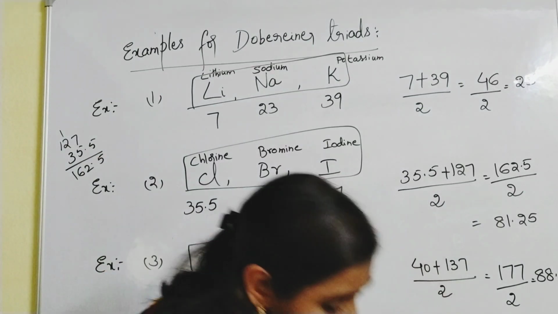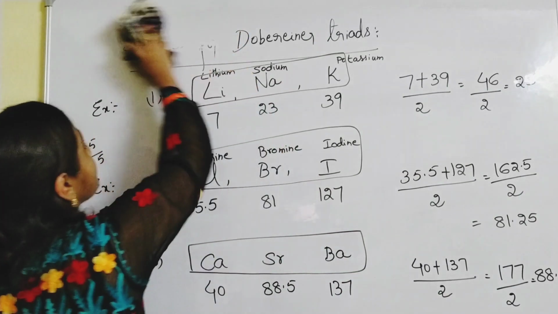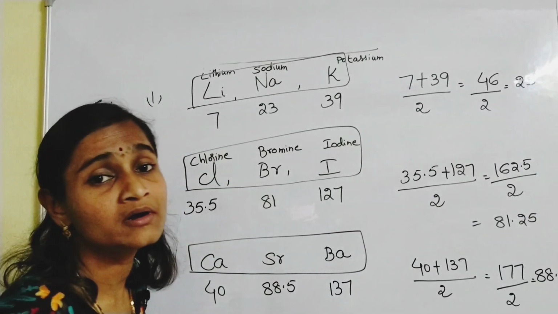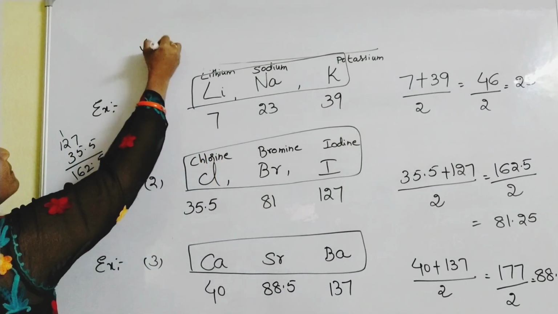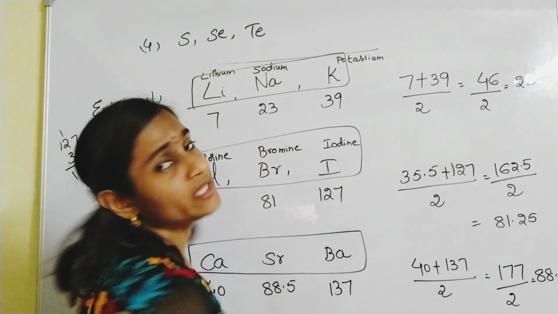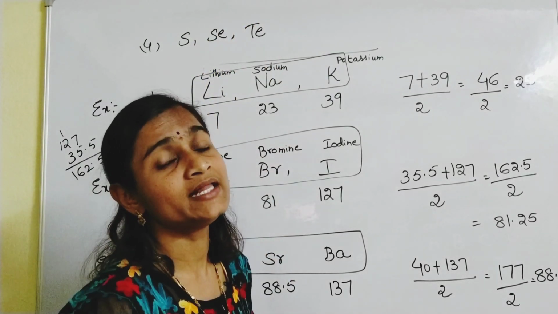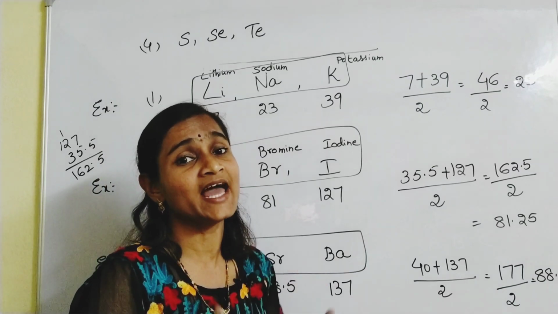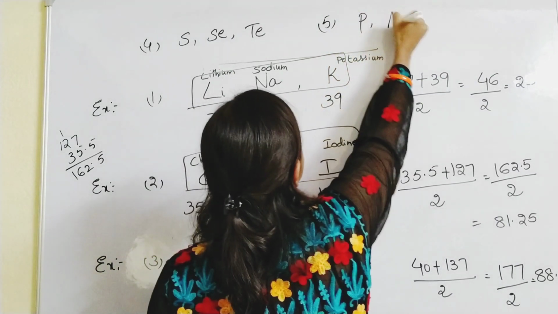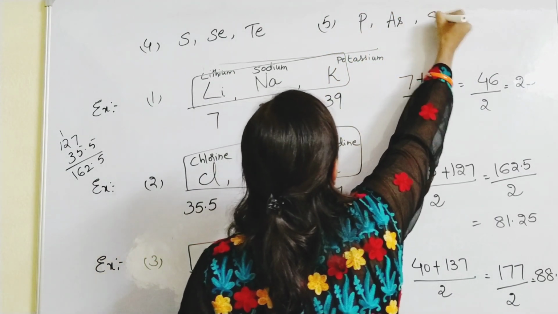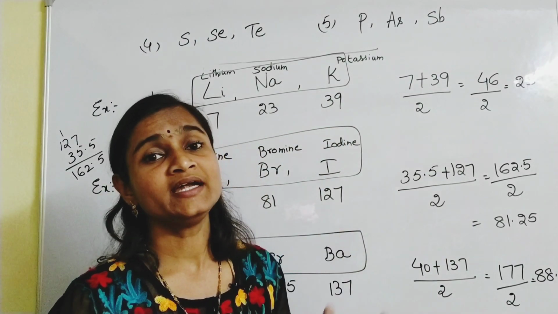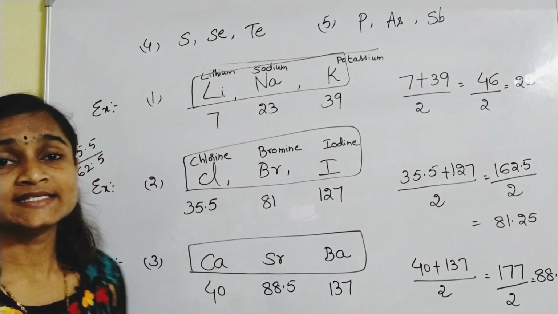You can even take the example of sulfur, selenium, tellurium as example 4, and phosphorus, arsenic and antimony as example 5. Like that you can take these five as examples.